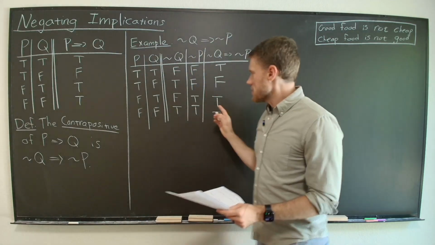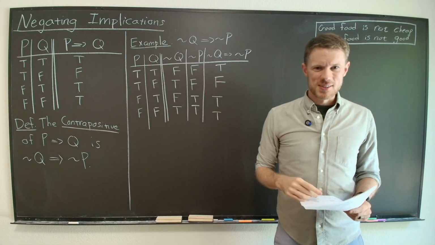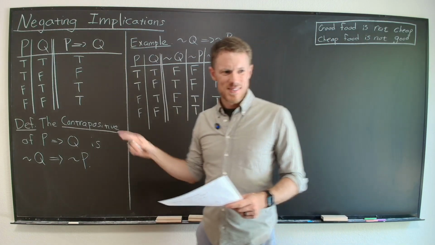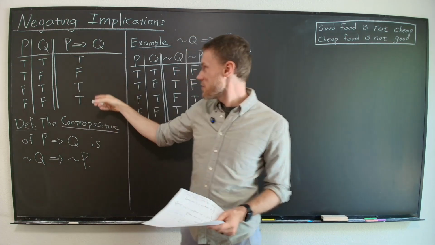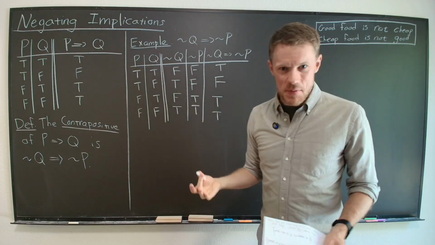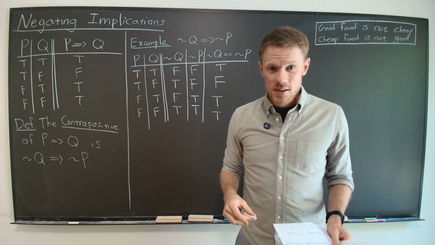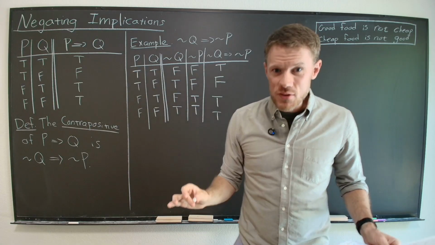Do you notice anything interesting about this final column? True, false, true, true. It's the same column that's over here. True, false, true, true. It looks more complicated, not Q implies not P, but it has the same final column as P implies Q. Do you remember what we called that? We call those logically equivalent.